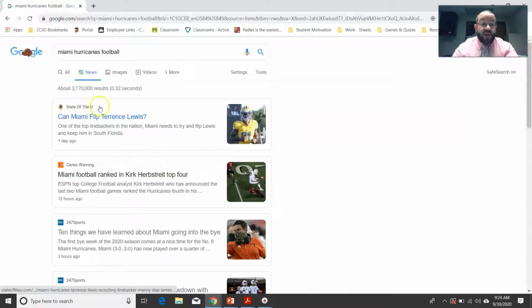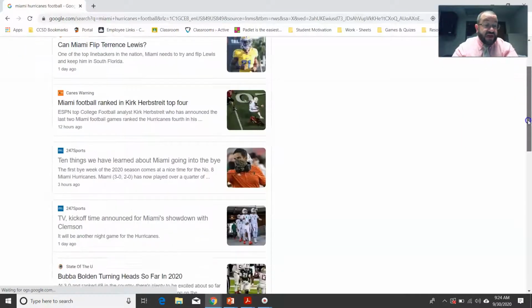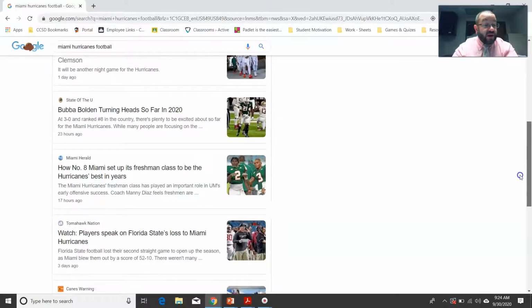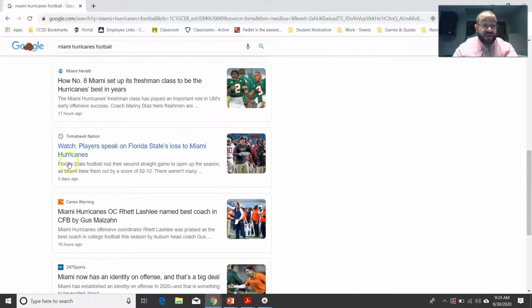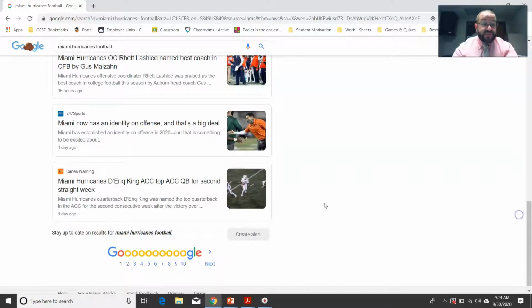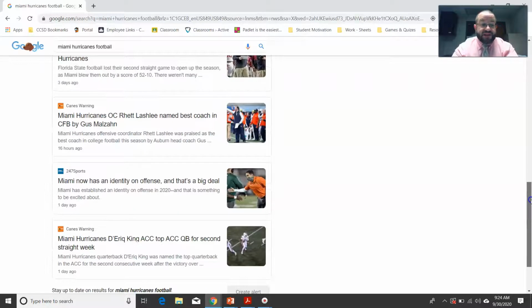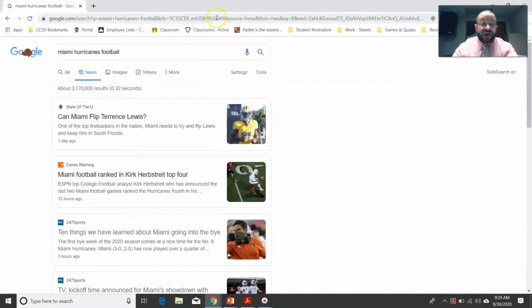You can see right away State of the U, which is a site that I use to get my information on what's going on with the team. You got Tomahawk Nation. Apparently, the players from FSU were not happy about their recent scores. And of course, you have Kane's warning and such. Now, let's say I wanted to have this specifically narrowed. Let's say I was looking for all of the information in the last, say, 24 hours. I wanted to find all the news articles in just the last 24 hours, not including from Sunday, just from 24 hours ago.